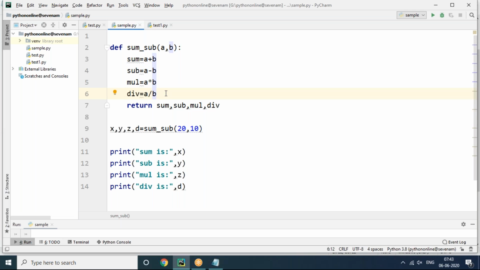So in this case, what is the drawback? Sometimes I need only multiplication, but whenever we call this function, the function will do sum and sub and multiply and division, but you are using only multiply. Why are you asking the function to do multiple tasks just for multiply? That is a waste of time, no? That's why I will not recommend this situation.